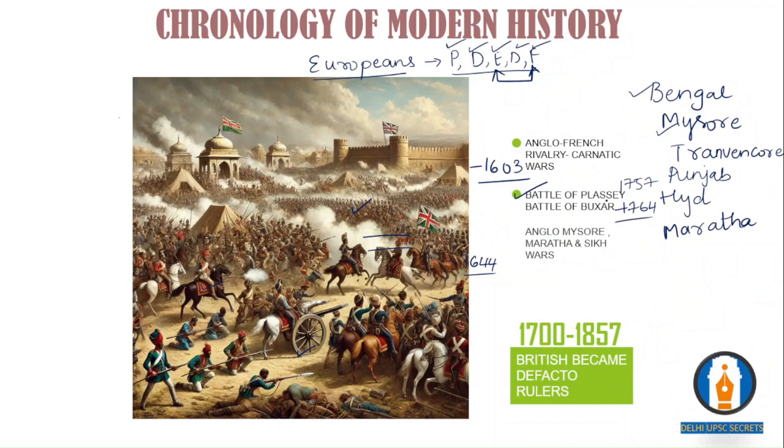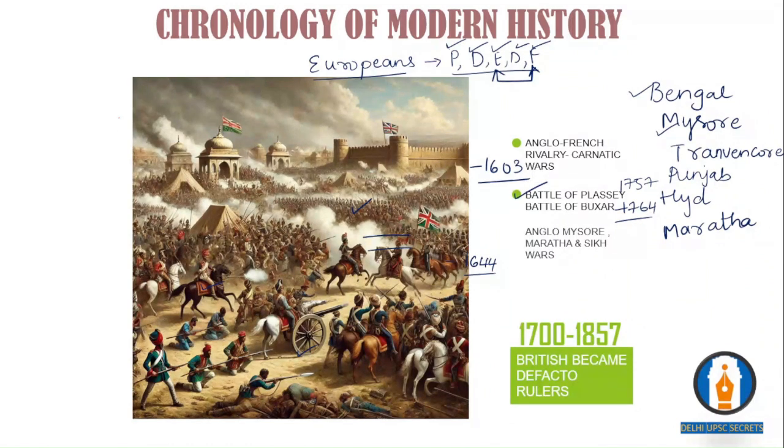Then, this is in 1757, and in 1764 you see the Battle of Buxar. Remember, Buxar marks the beginning of the so-called company's rule in India, because after the Battle of Buxar, things changed in the Indian subcontinent. In 1765, the Nawab Mir Jafar died, and Clive, a governor from the British side, used to make Nawabs puppets.